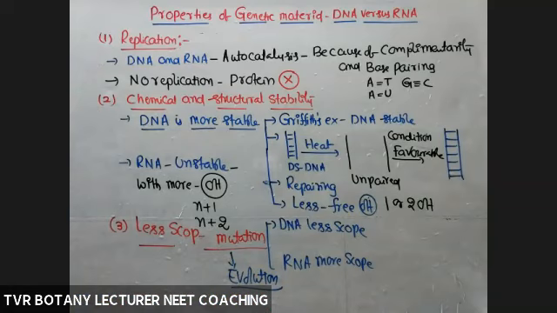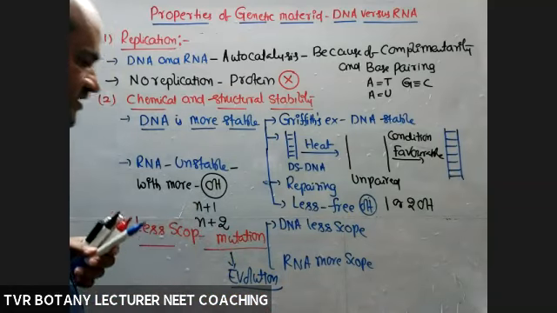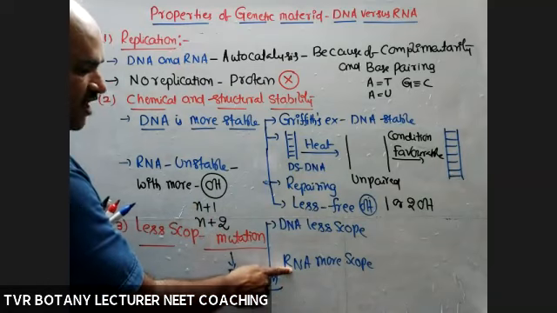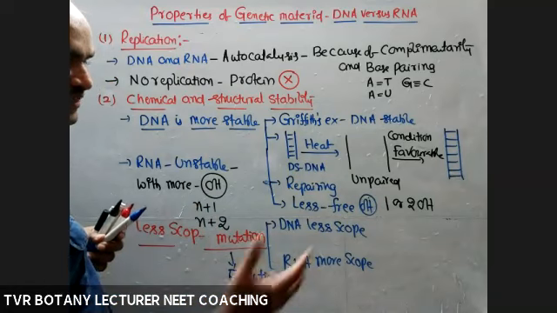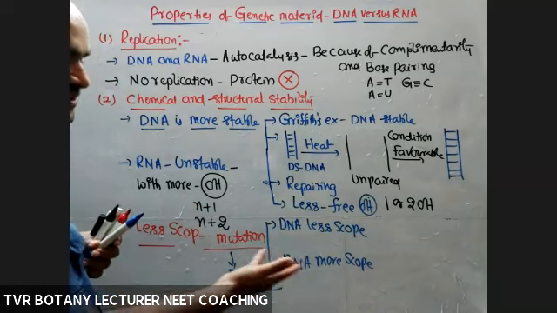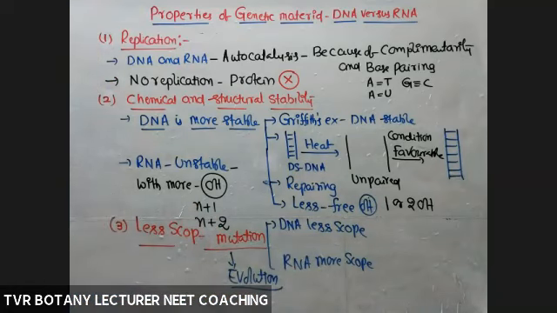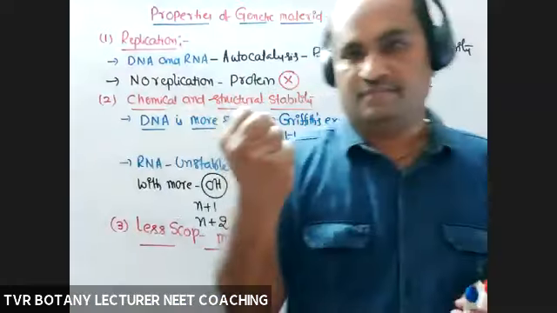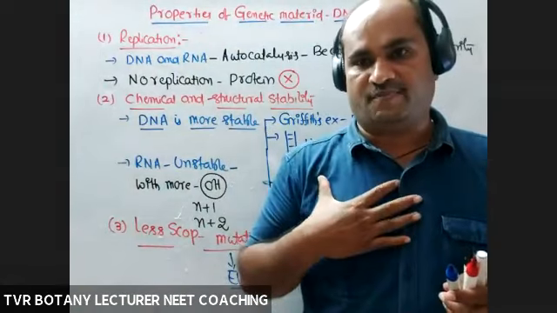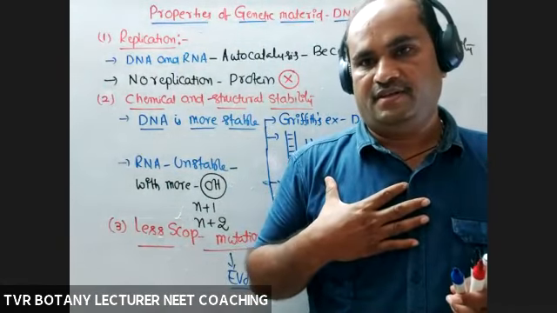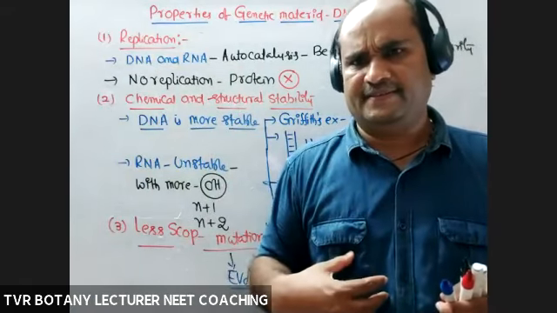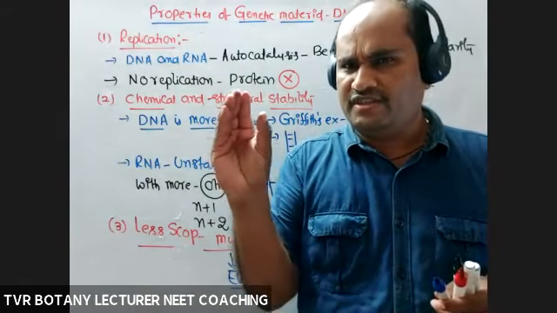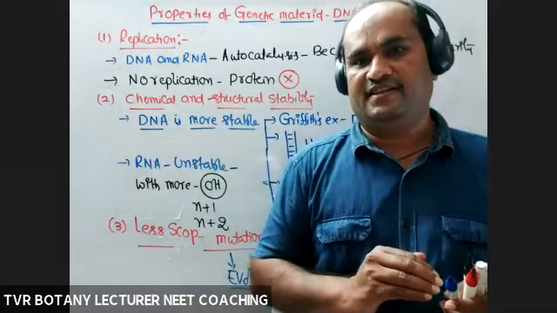So regarding mutations, RNA is more unstable, and more variants are possible. Conservation of genetic information in that species is not constant, it is ever changing. But what about the DNA molecule? It is able to conserve the genetic information of a particular species. We evolved from monkeys, chimpanzees, like that, because of slow changes in the genetic material only.